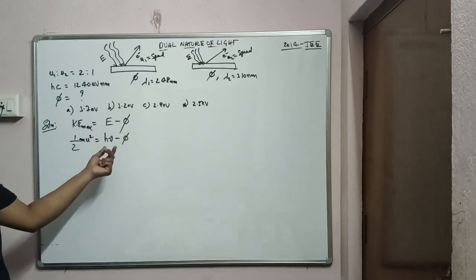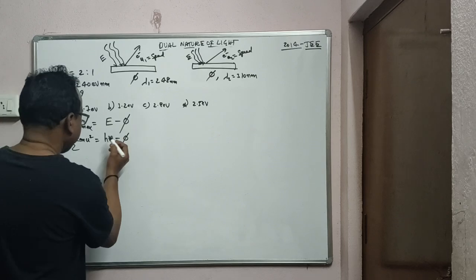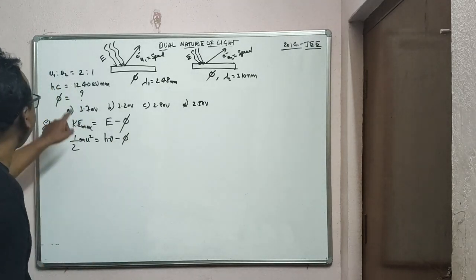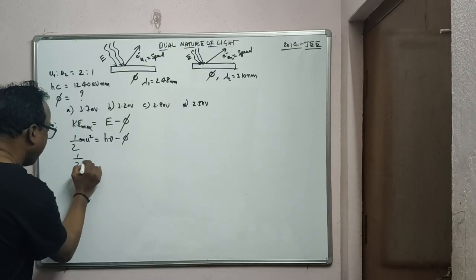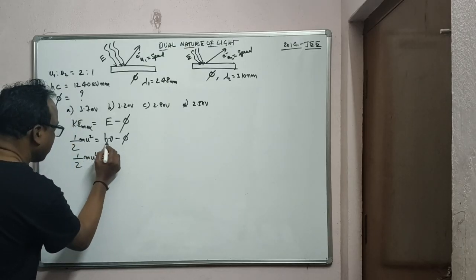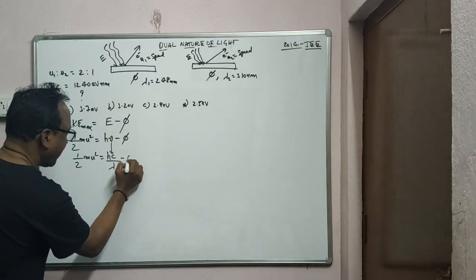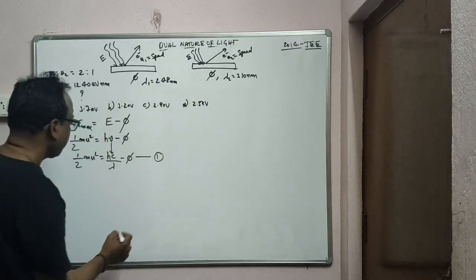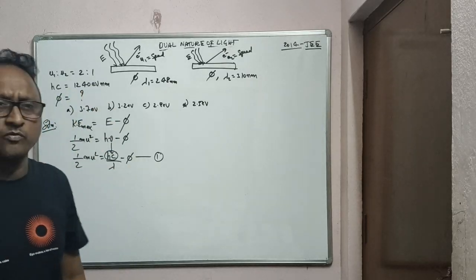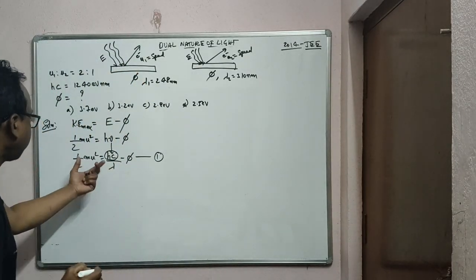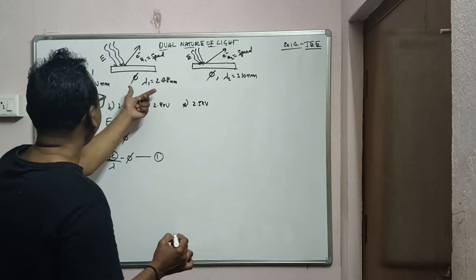So h nu or hc by lambda. But here what we do is convert h nu into hc by lambda, because the hc value is given. Therefore I write it in this fashion: half mu square is equal to hc by lambda minus phi, equation 1, because the hc value is given, which is 1240 electron volts nanometers. So we will use this equation for both metals with different wavelengths.